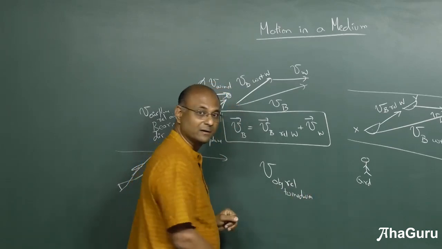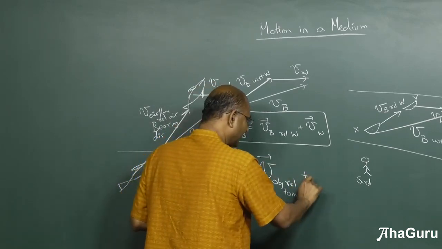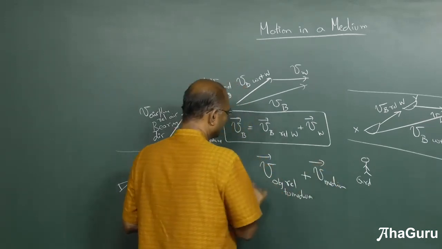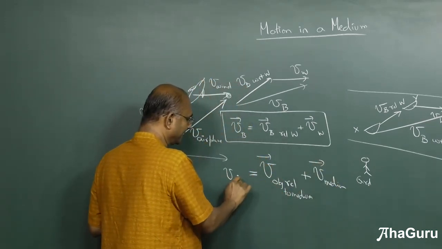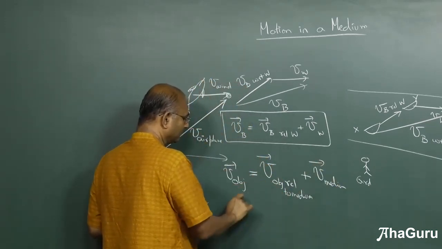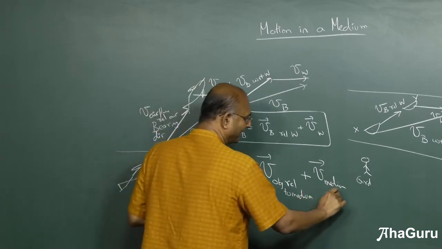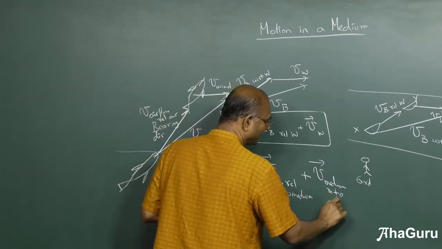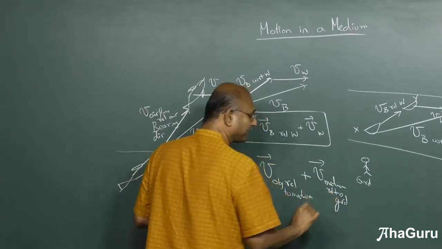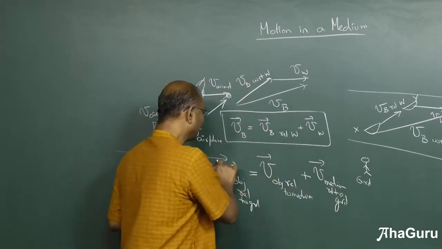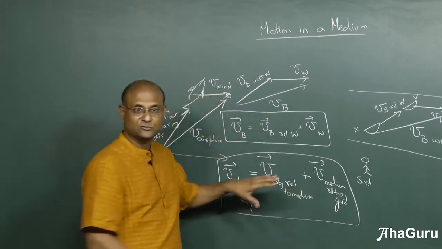This is what is given, plus the velocity of the medium. This will give you the velocity of the object relative to the ground. Now, this medium velocity is also given relative to ground. Usually we don't specify with respect to ground because that is automatically assumed. But this is the key idea that we have to keep in mind when we are transforming.